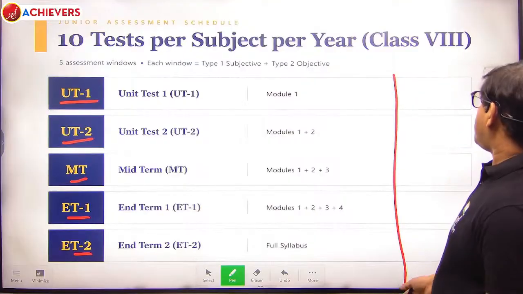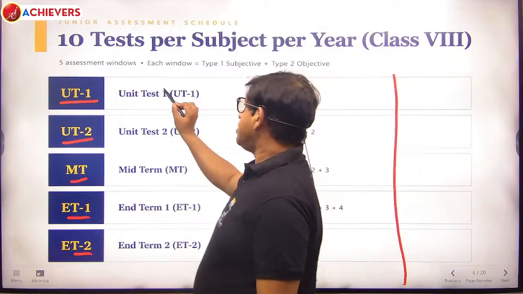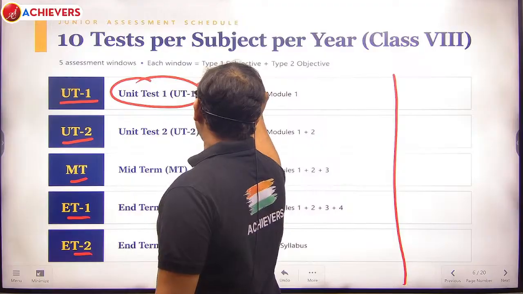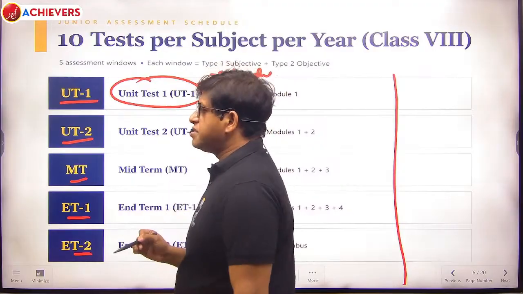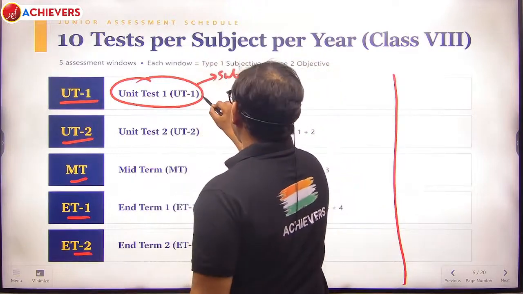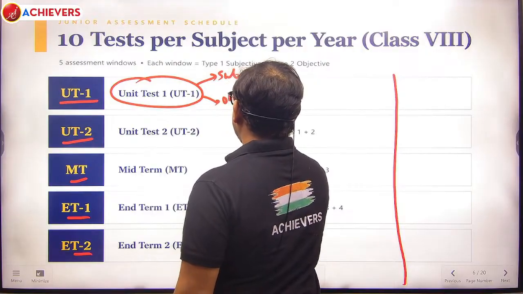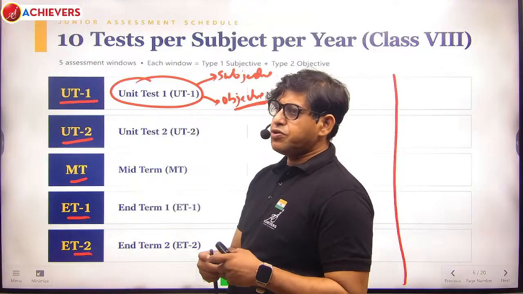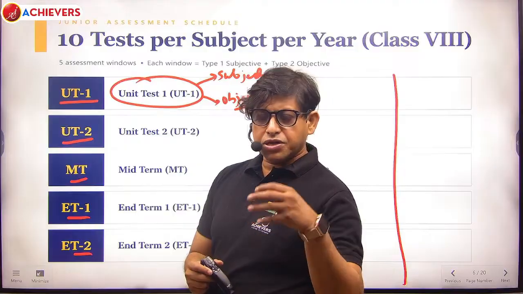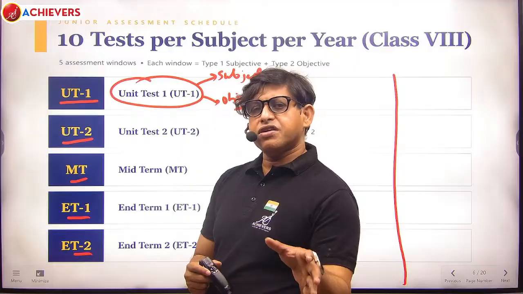Now this is about class 8. Whenever there is a UT1, there are two papers. One is entirely subjective, strictly according to the CBSE pattern, and the second one is the same syllabus but objective. Why is there another objective examination? Because we also want to give the flavor of the foundation or entrance tests, that is pre-JEE and pre-NEET.